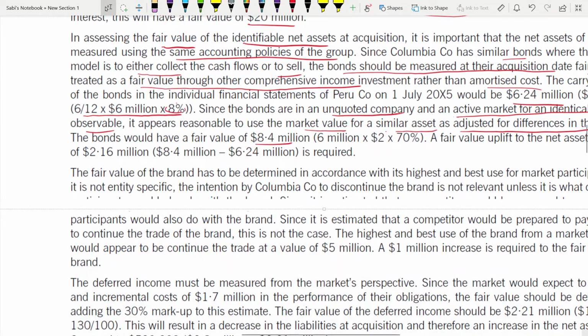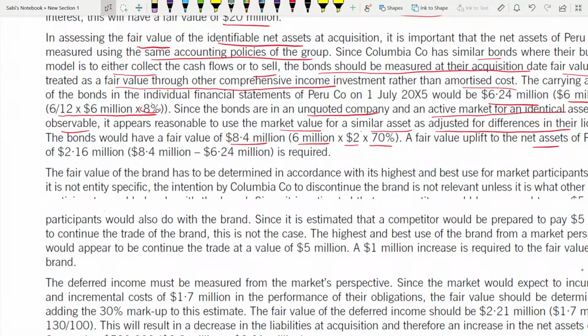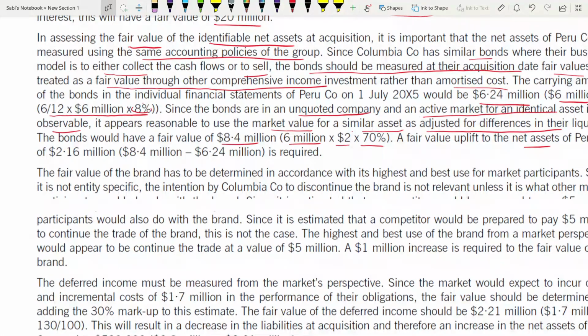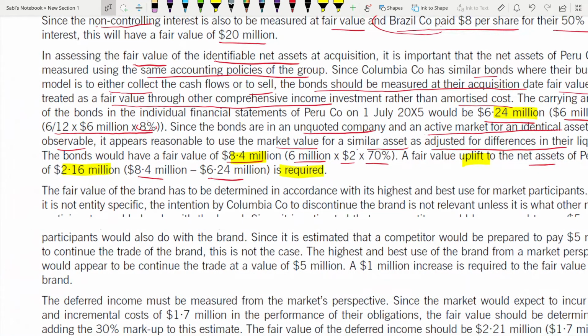How? This is the amount of the bond into 2 into 70%. And what is that uplift in the fair value of the net assets? Because it would be taken as the net assets also because it is a part of an asset, a financial asset. So 8.4 minus 6.24. So earlier we recorded 6.24, from there it has increased to 8.4. So the difference will be the uplift in the net asset, 2.16. So this is required.